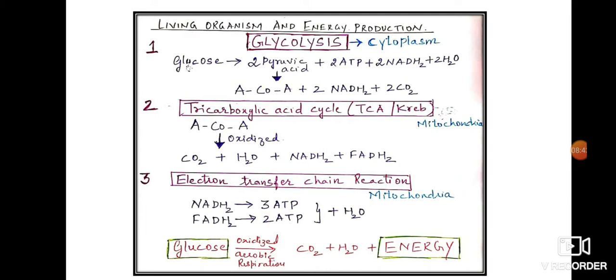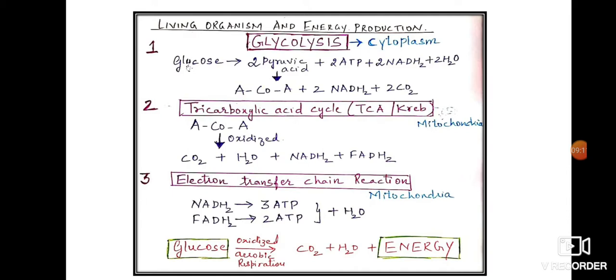Now, as oxygen is necessary for production of energy, dietary carbohydrates are also used for the production of energy in the form of ATP. Now the oxidation of glucose is carried out. Glucose is a type of carbohydrate. So oxidation of glucose is carried out step by step in the cell during the process of cellular respiration.